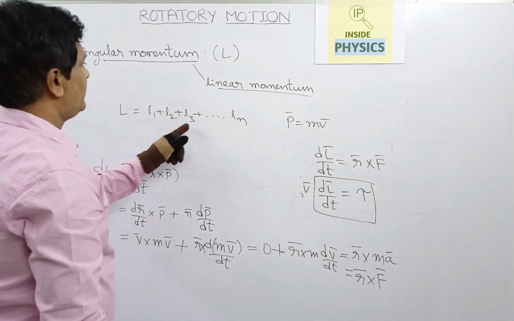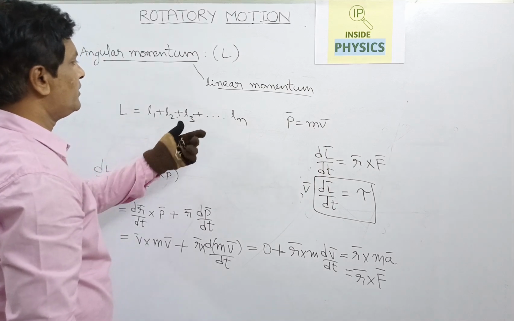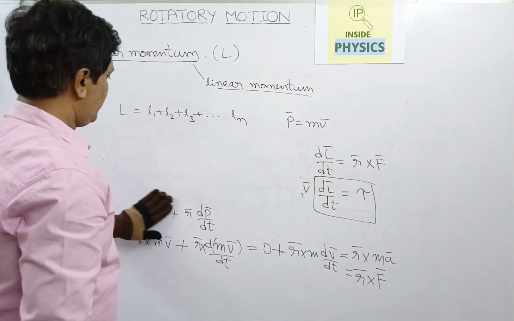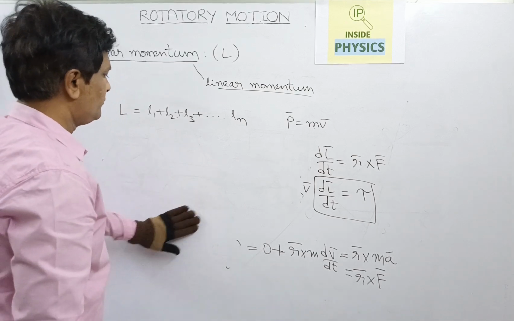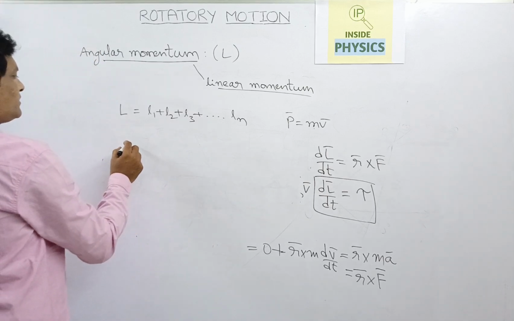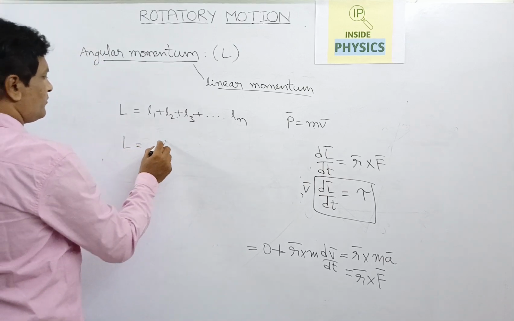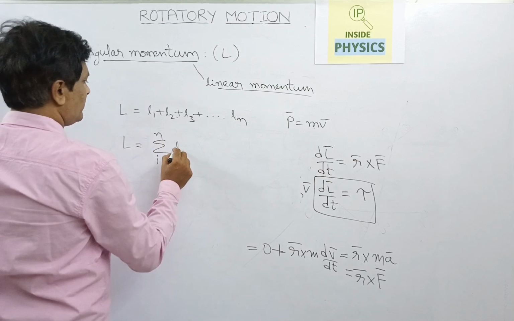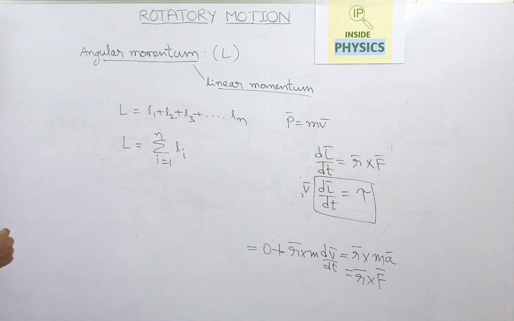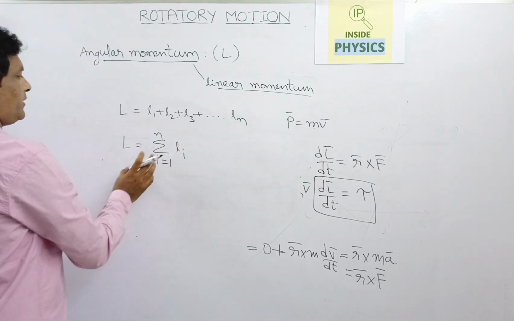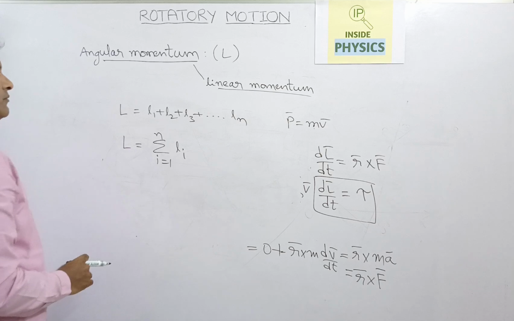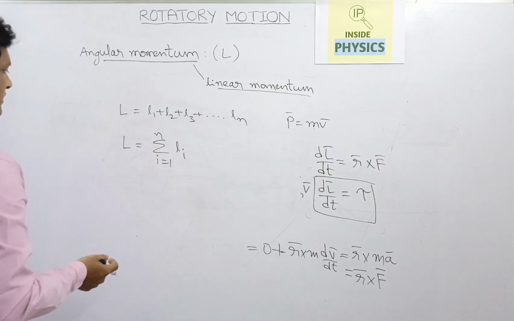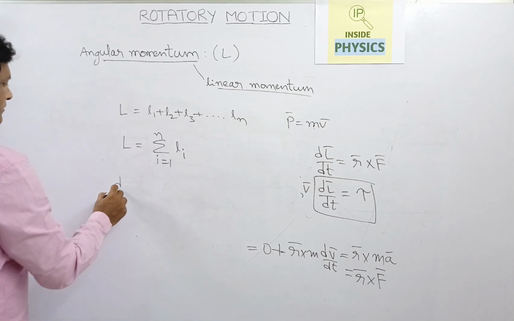In this way all the individual angular momenta of the particles will be added up. So the total angular momentum L is equal to the sum from i equal to 1 to n of Li. The angular momentum of each individual particle, the total sum of all of them, is equal to the total angular momentum of the system.